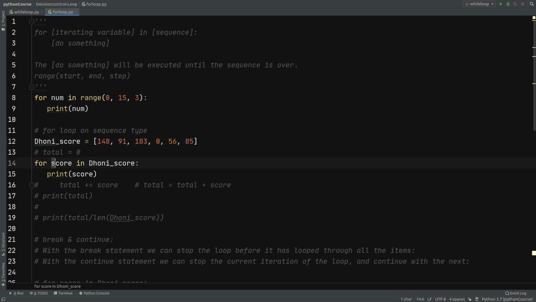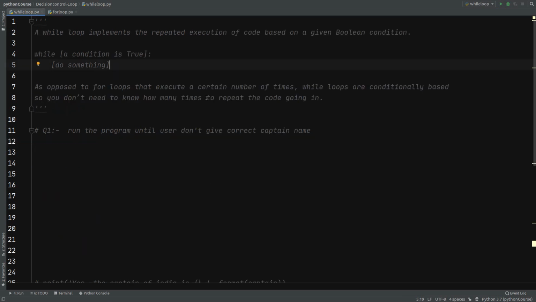So we are iterating through that list, and we already know this for loop is going to run till the length of the list. So when we already know how many times the execution should happen, we apply for loop.